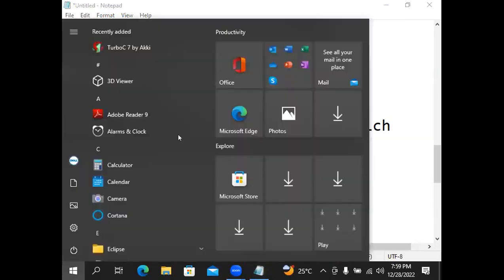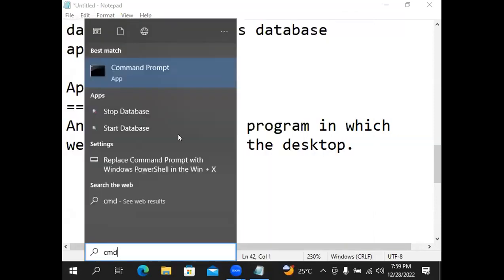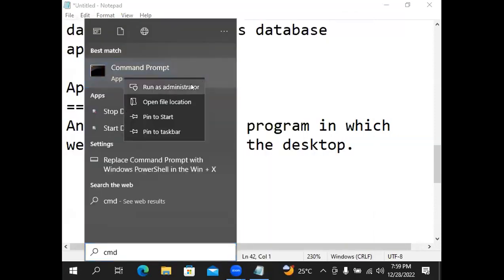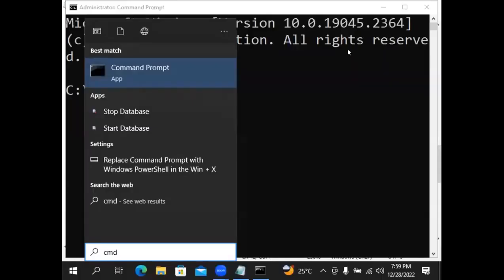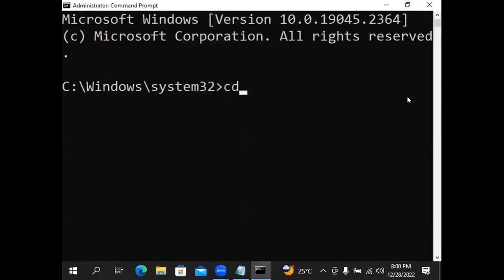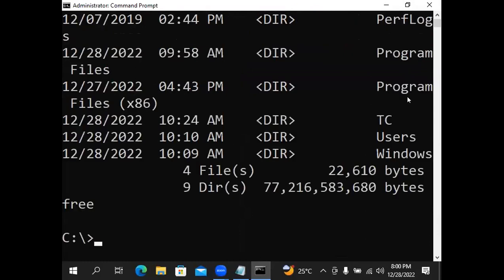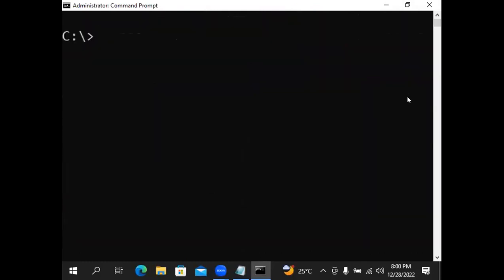For example, I'll open command prompt. With this command prompt, I'm interacting. It is an application.